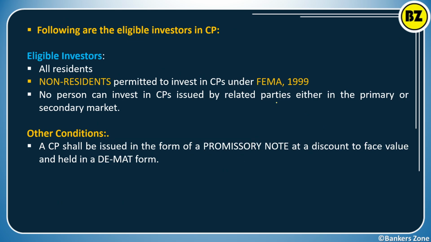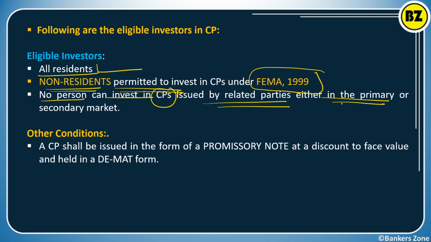Okay, see further. Following are the eligible investors who can purchase the CP. All residents can invest in the CP, and non-residents are also permitted to invest as per the provisions of the FEMA Act, the Foreign Exchange Management Act. No person can invest in commercial paper issued by a related party, either in the primary or the secondary market. Obviously, related party issuance is not allowed.